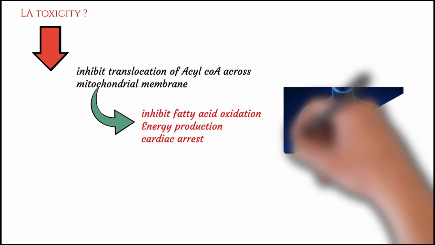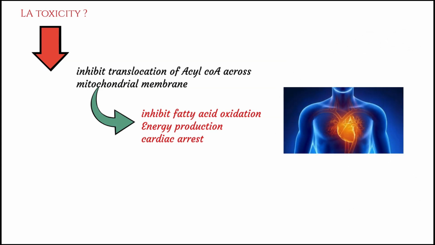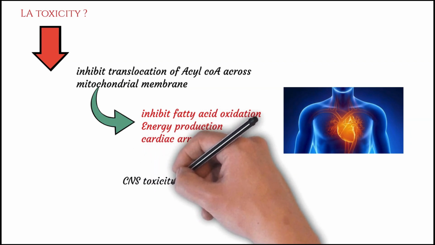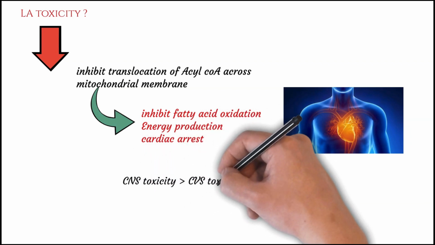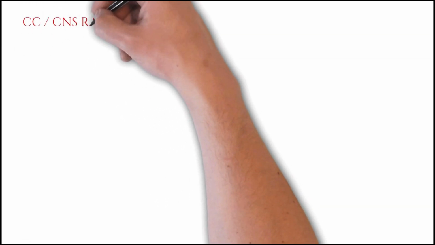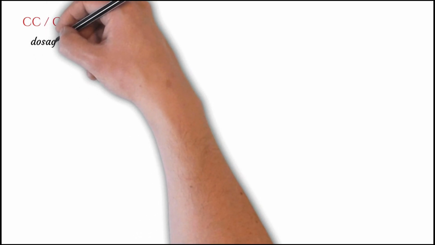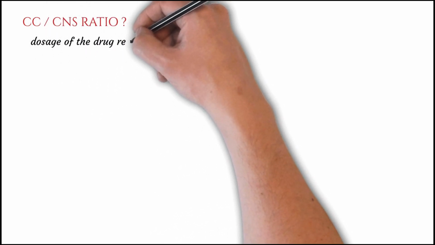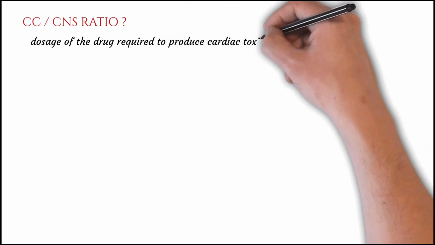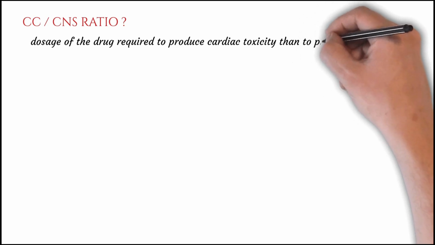Also, it has been seen, friends, that there are CNS toxicity and CVS toxicity of local anesthetic drugs. While the CNS toxicity is far more common, the CVS toxicity is much more difficult to manage. So friends, now we will be studying a very important topic, CC-CNS ratio. It is the ratio of the dosage of the drug required to produce cardiac toxicity to that required to produce neurotoxicity.